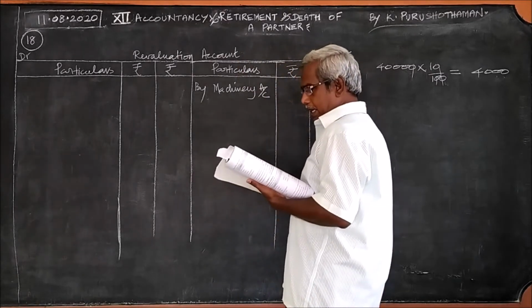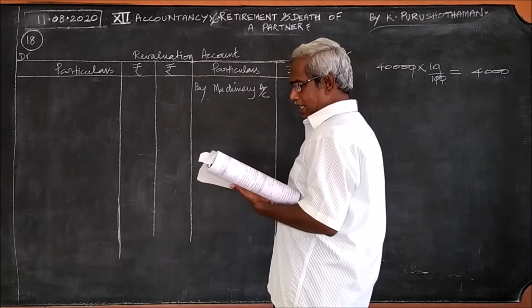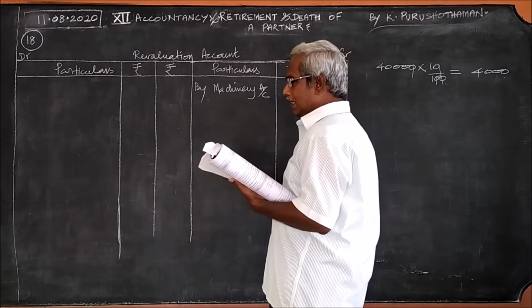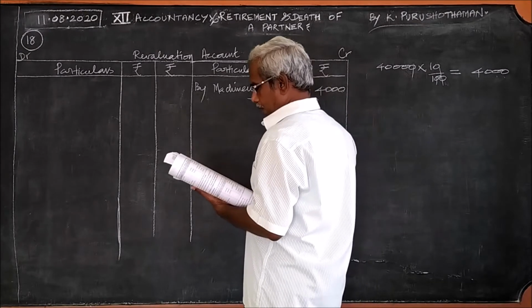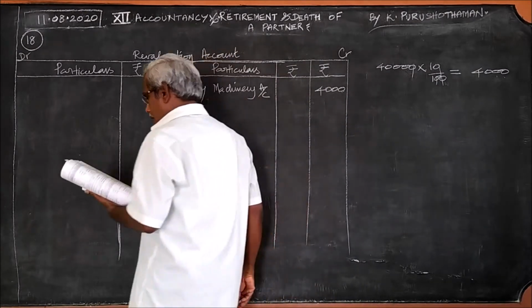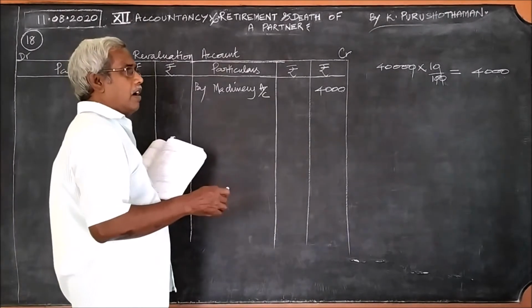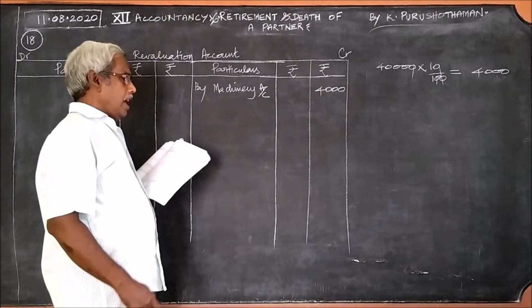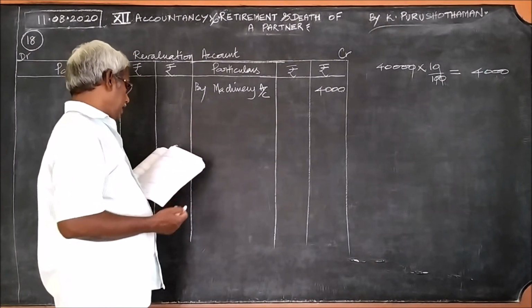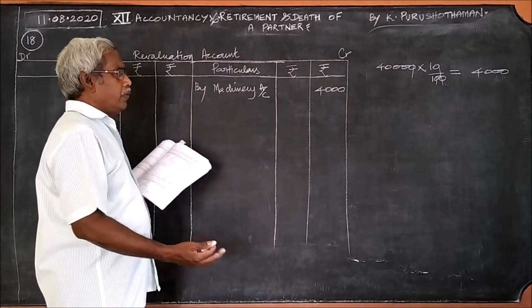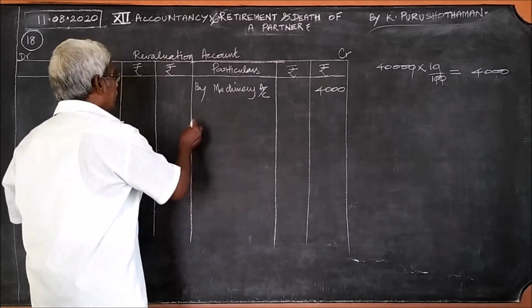Then building to be valued at 80,000. What is the value of building? 60,000. Now it is valued at 80,000. Whether there is an increase or decrease, already it was 60. Now it has been found out as 80. Therefore, there is an increase.